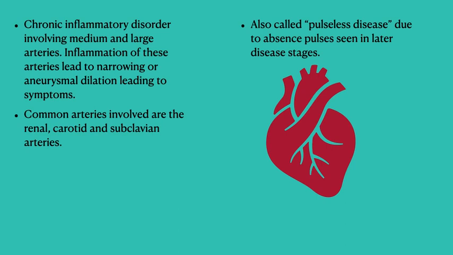So these are majorly affected, like the subclavian arteries and the carotid arteries. And remember that it is also called pulseless disease, and it's usually a late presentation. When there are decreased pulses in Takayasu arteritis, that indicates the disease is really advanced. There is significant narrowing of the arteries because of the inflammation and fibrosis.